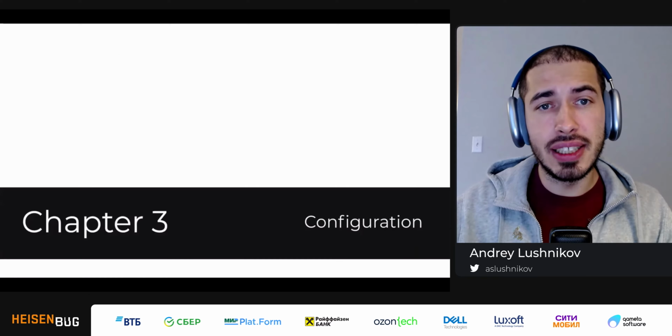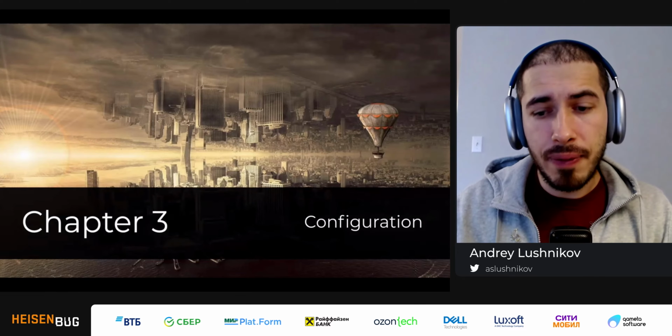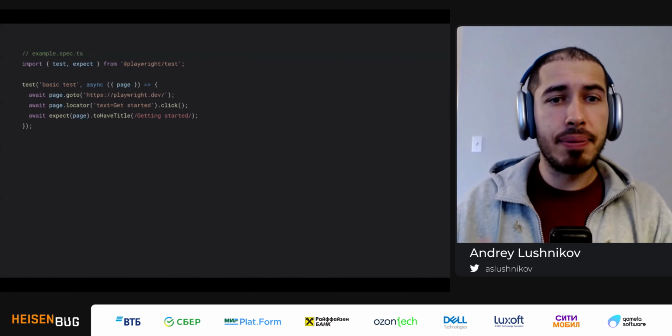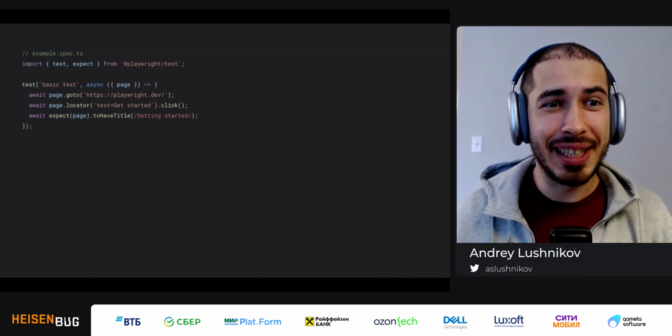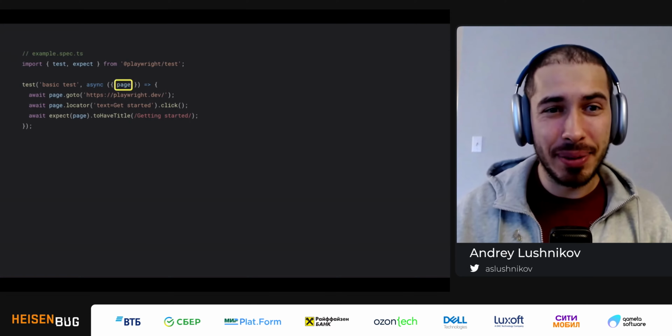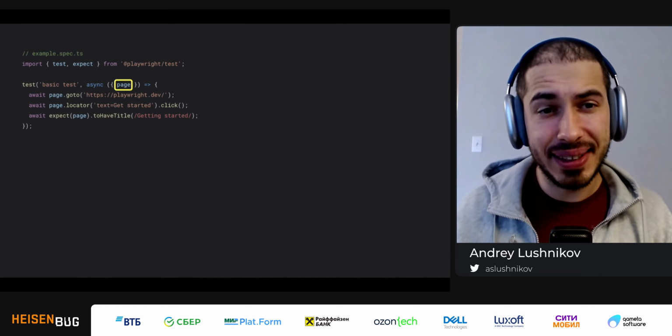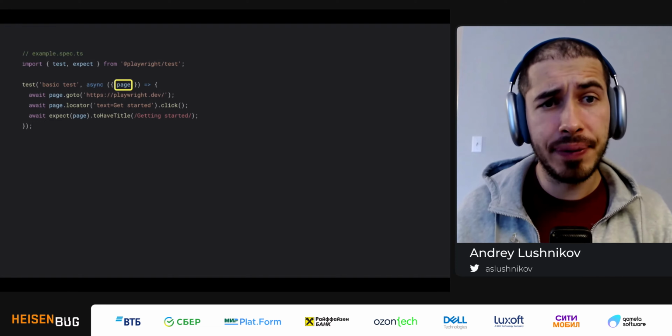Good. Let's move on to configuration, and this is our chapter number 3. For the configuration, I'll bring up our test, example.spec.ts. And here in this test, we already talked about this page that is given to us by the Playwright test. Now, how do I configure this page?